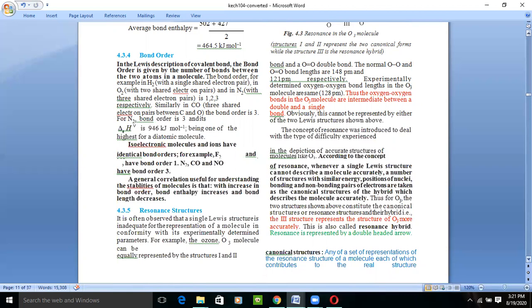For example, through the Lewis dot structure, if some elements share or donate one electron, then one bond will be there. If they donate the second electron, then two bonds will be there. If they are sharing or donating three electrons, three bonds will be there. So there are different types of bonding, different types of bond order. That is one, two, and three: single bond, double bond, and triple bond.